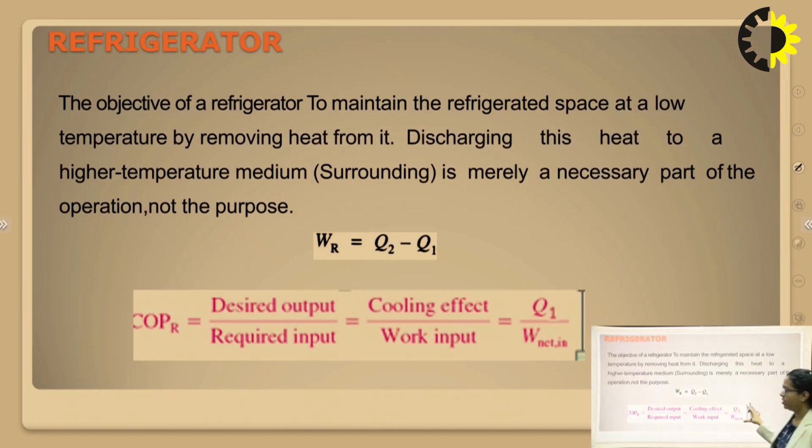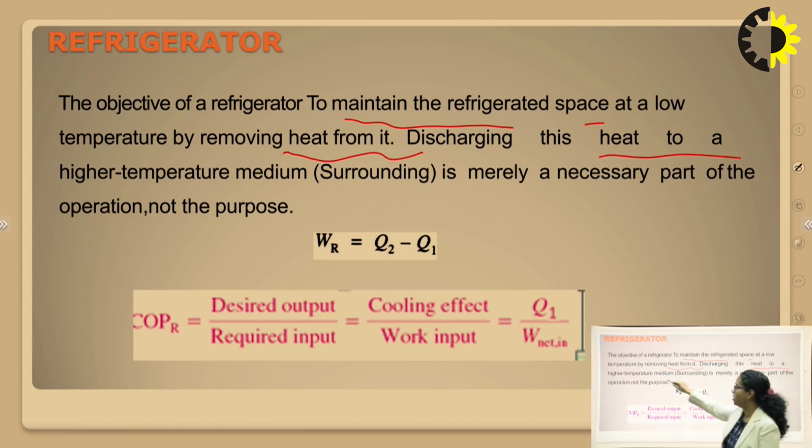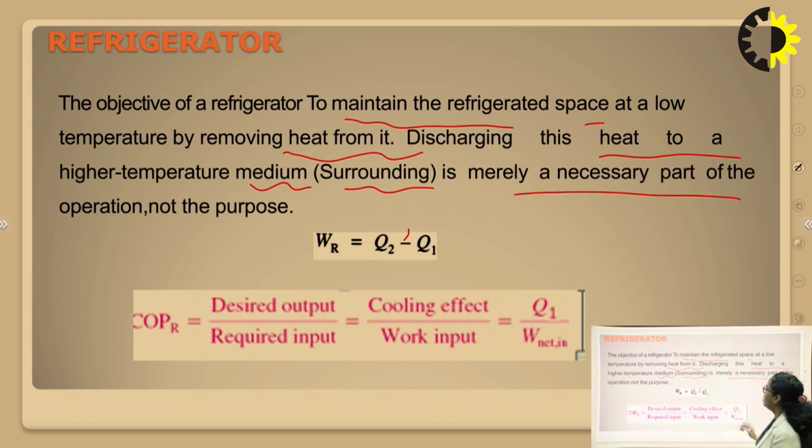So next is the refrigerator. To calculate the working and the COP of the refrigerator, we can define it. The objective of a refrigerator, basically, is to maintain the refrigerated space at a low temperature by removing heat from it. Discharging this heat to a higher temperature, which is greater than the temperature of the cold body, which is the surrounding, is merely a necessary part of the operation, not the purpose. So we can write the work being supplied to the system as Q2 minus Q1.